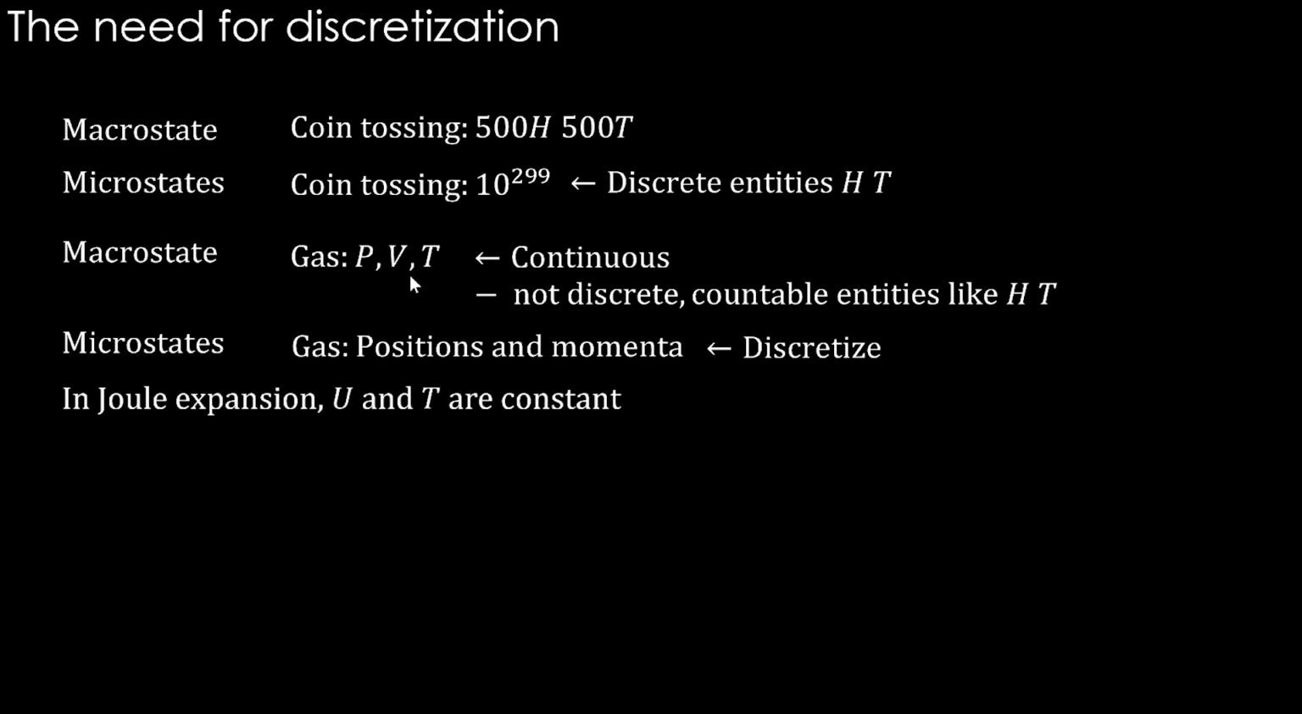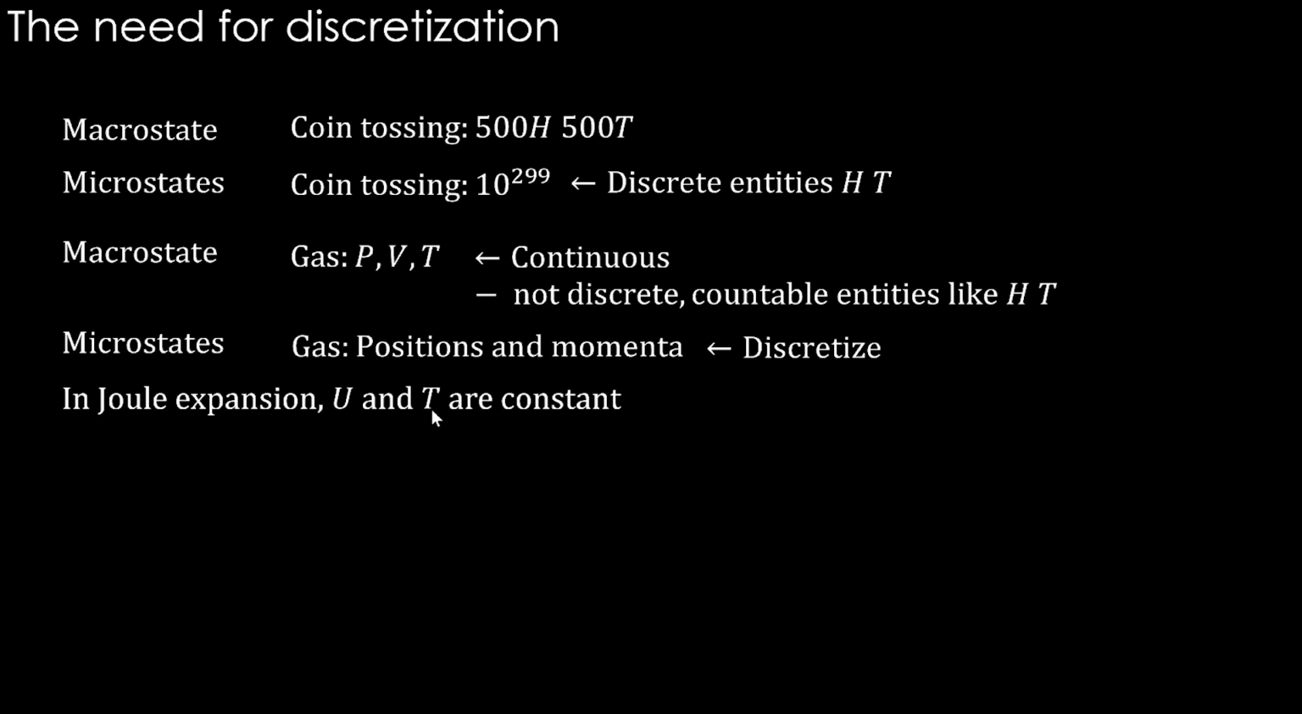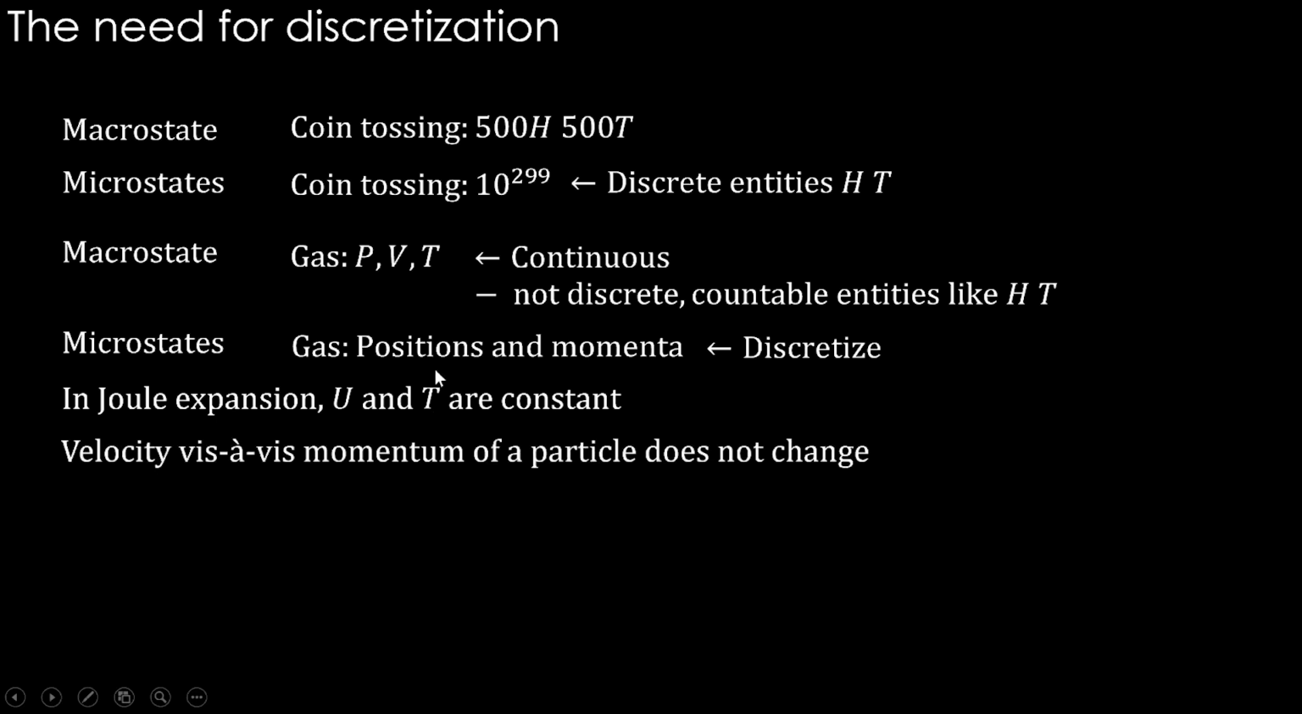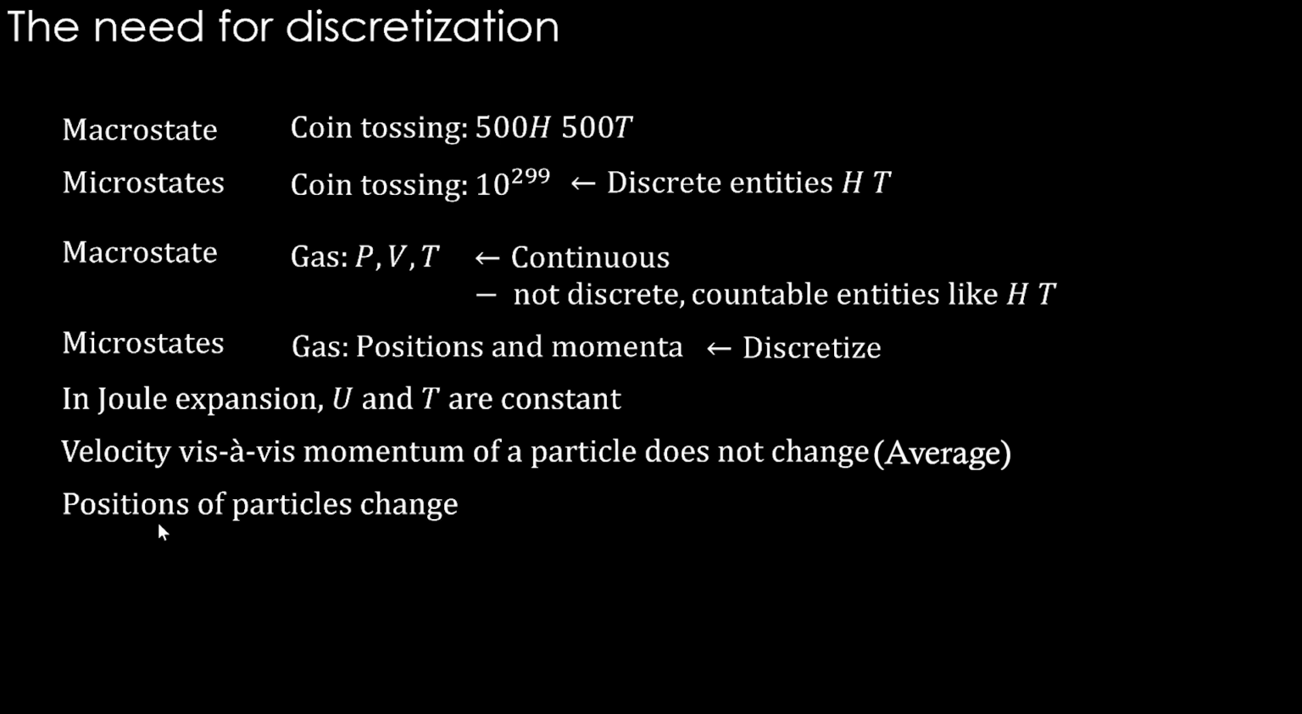When it comes to Joule expansion, internal energy and temperature are constant, we said. Temperature is a measure of kinetic energies, right? So we are talking about the velocity of atoms. That velocity is not going to change. Therefore, the momentum is not going to change. What will be changing is the position. So the velocity, and hence the momentum, of a particle does not change in the Joule expansion case. Therefore, positions of particles change. So we are going to discretize the positions and understand the Joule expansion based on the discretization of positions.